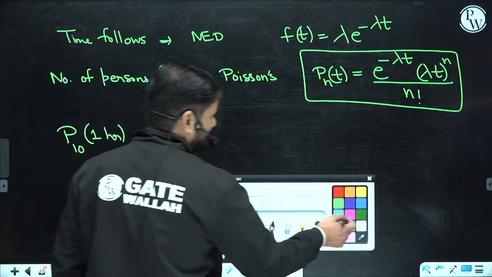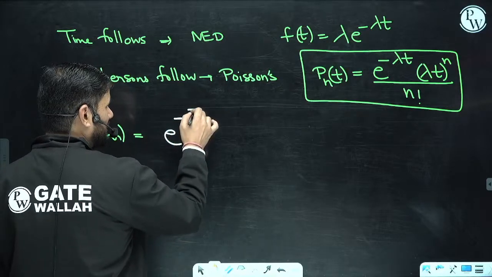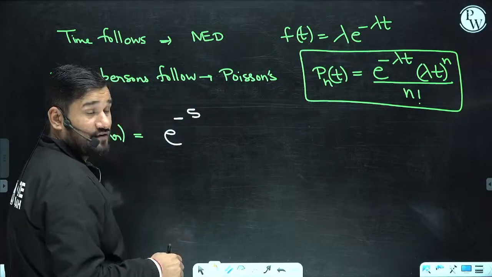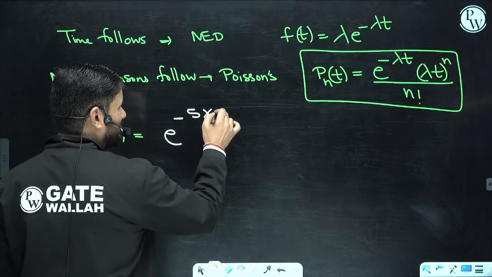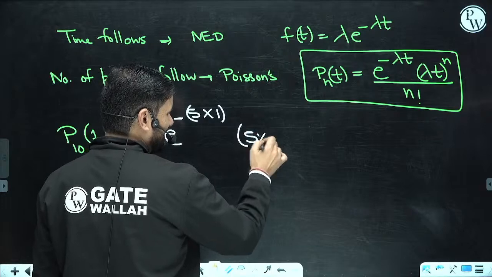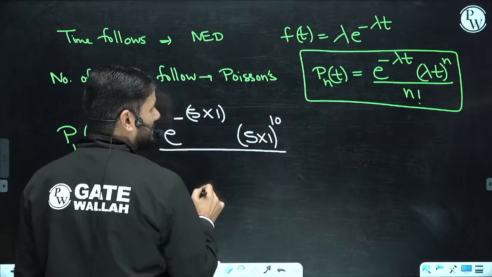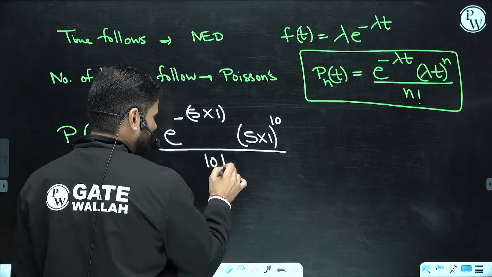So see this. E to the power minus lambda t. What is the value of lambda? 5 per hour. What is the value of t? 1 hour. Lambda is 5, t is 1. And how many certificates? 10 certificates. Divide by how much, beta? Divide by 10 factorial.